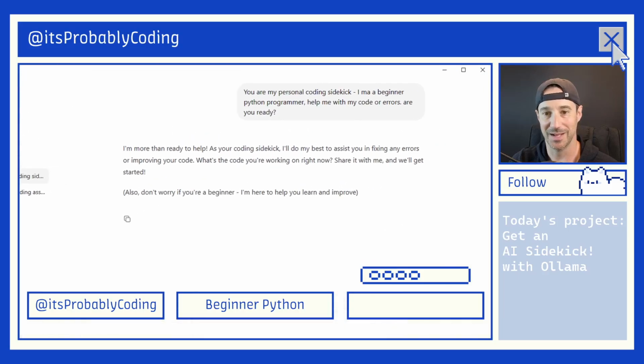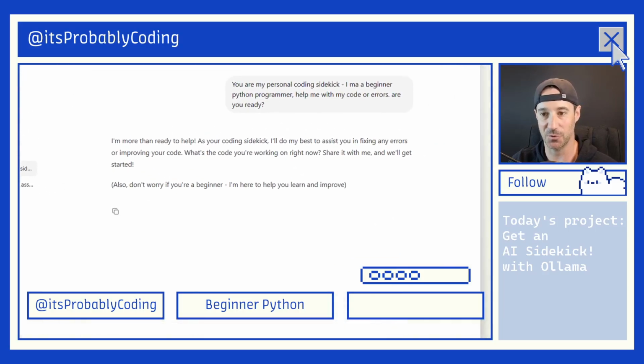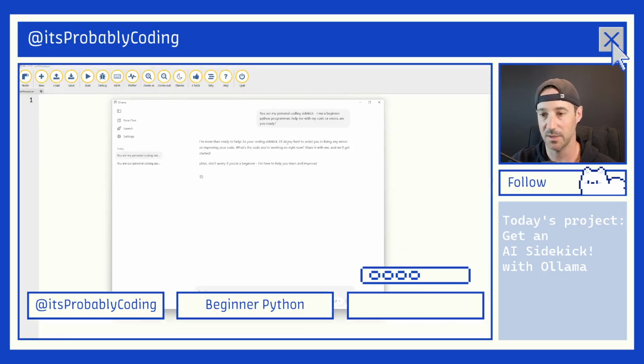What does it say here? I'm more than happy to help. As your coding sidekick, I'll do my best to assist you in fixing any errors or improving your code. Wow, that's awesome. What's the code you're working on right now? Share it with me. Also, don't worry if you're a beginner. I'm here to help you learn and improve.